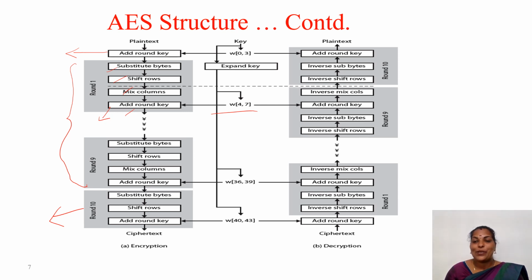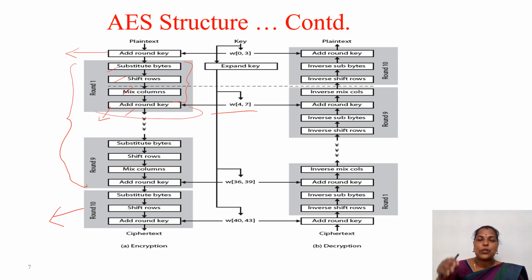If there is no key, there is no security. So here the add round key transformation alone is providing security. The other transformations are giving some confusion and diffusion effect.